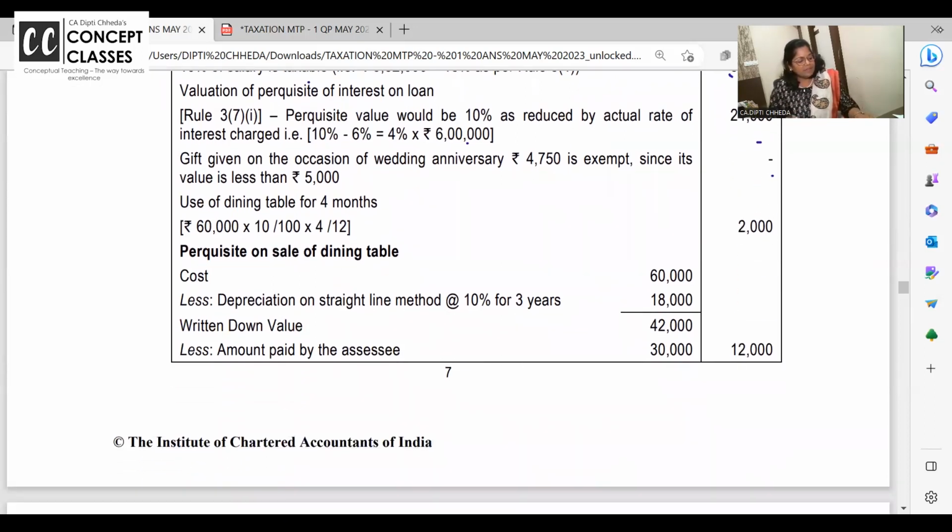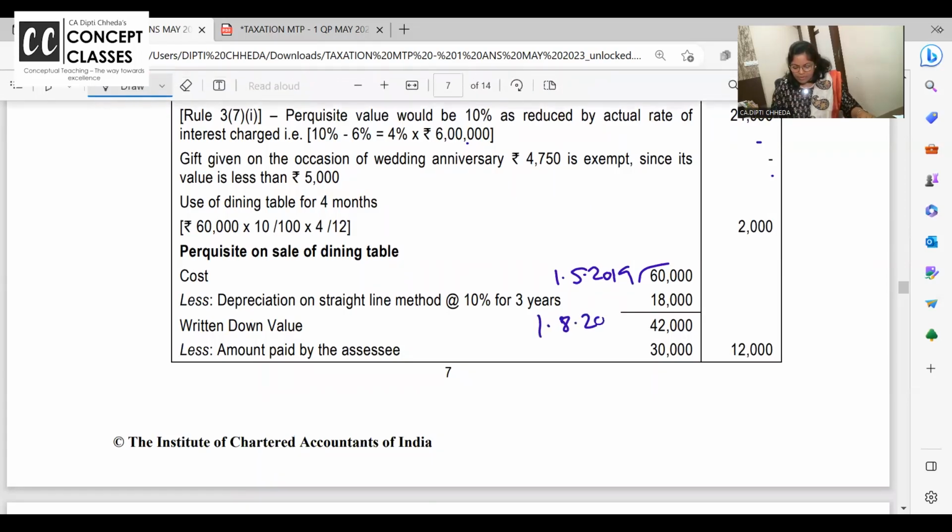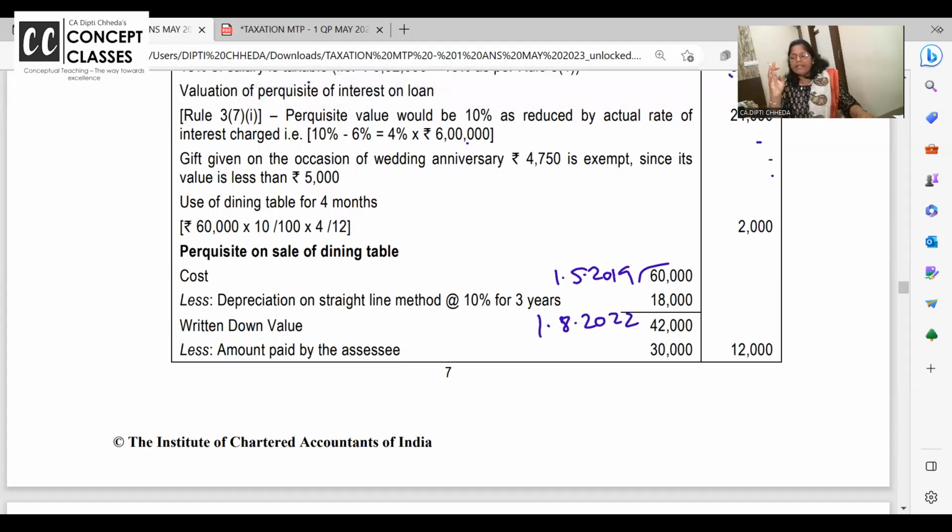Now listen. Put your one hand on the question paper, please, and read word to word. Dining table was purchased on 1/5/2019, 60,000. And it was transferred on 1st August 2022. 19 to 20, 20 to 21, 21 to 22.